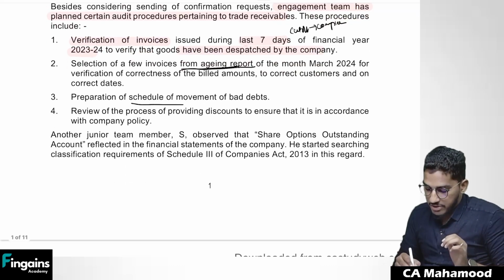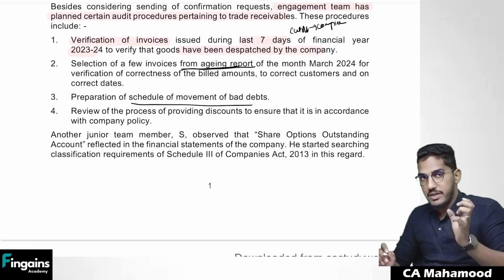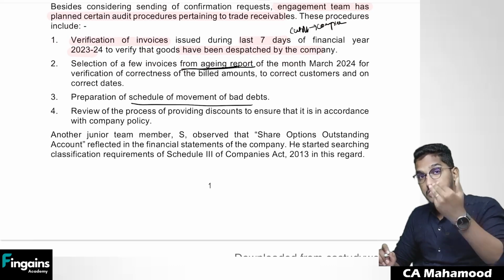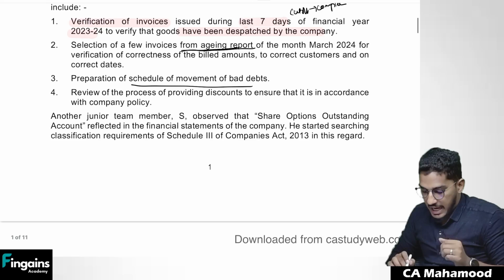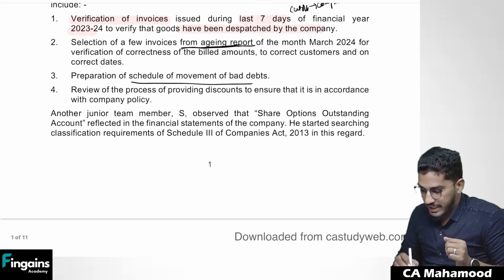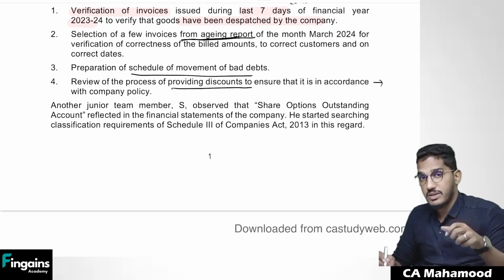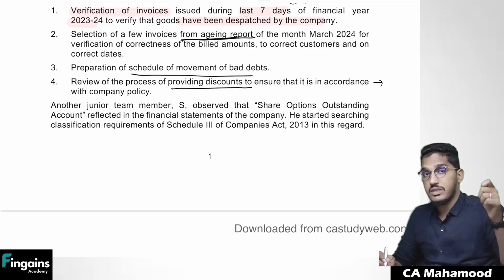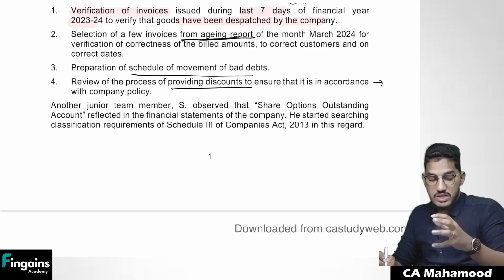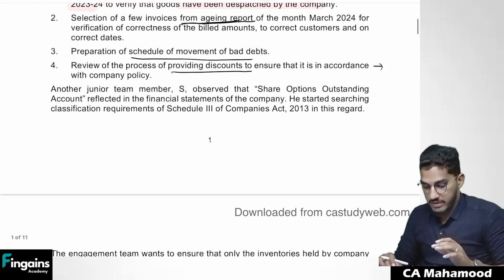And they have prepared one schedule of the movement of the bad debts, how the bad debts are moving year after year. And they are reviewing the process of providing discounts to ensure that it is in accordance with the company's policy. Even they are verifying, has the company given any discounts? If at all they're giving discounts, is there a policy, whether they're giving discounts as per the internal rules and regulations or not. Discounts also they are verifying.